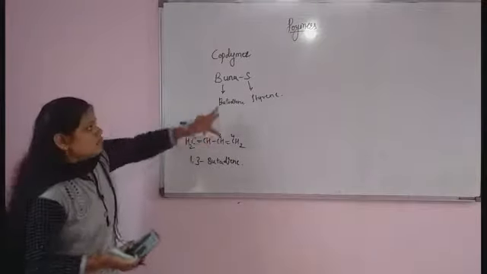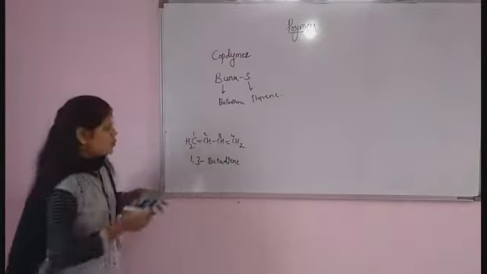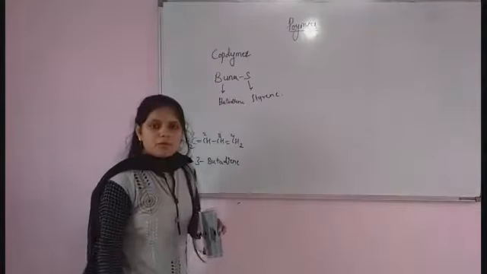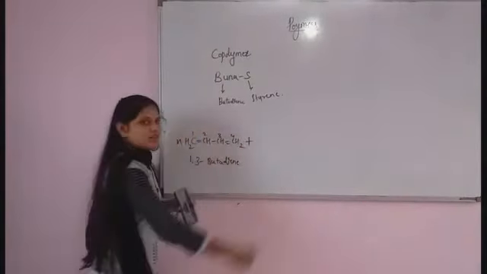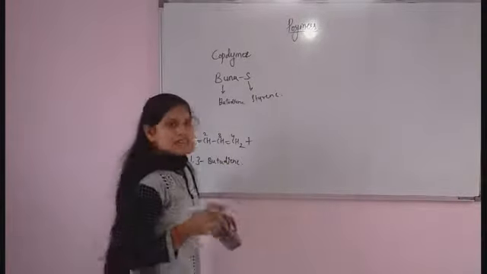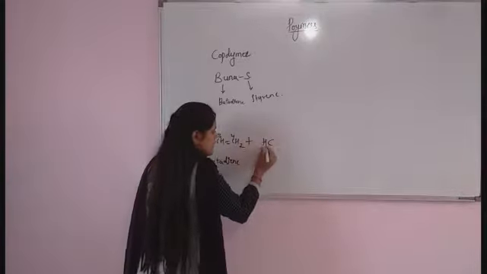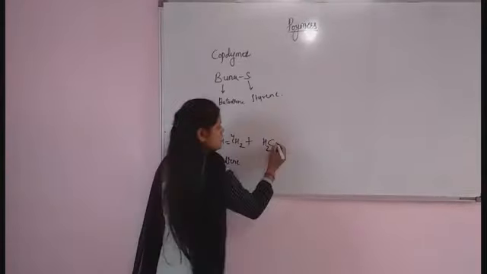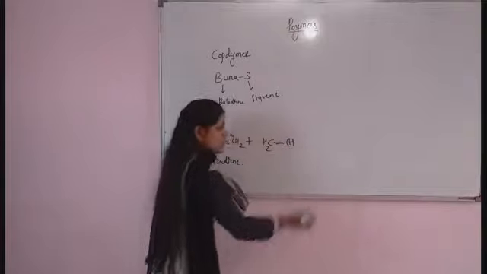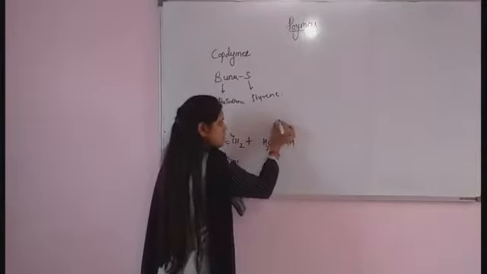I take butadiene as the first starting reactant, which acts as a monomer. n number of butadiene will react with n number of styrene. Styrene means a benzene ring attached to CH double bond CH2. So I take CH2 double bond CH attached to the benzene ring.